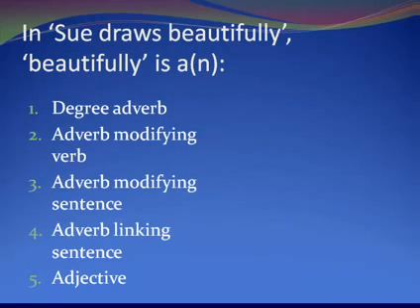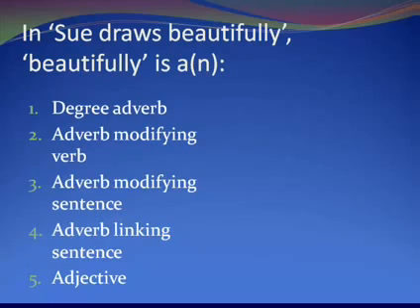So you get: Sue draws beautifully. What's beautifully in this sentence? Well, if you look at how it's formed, you've got the ly. So take it off and you end up with beautiful. So the picture is beautiful, the beautiful picture.